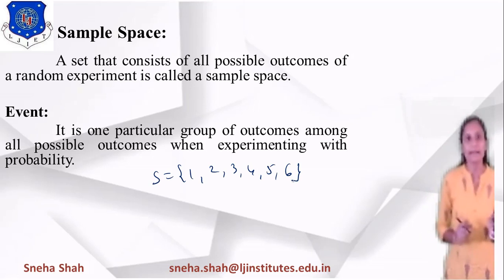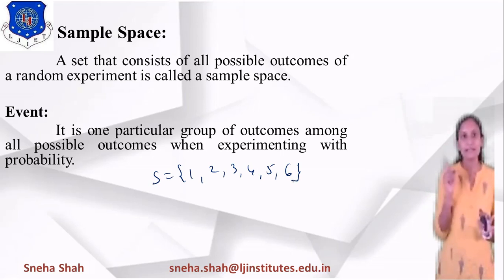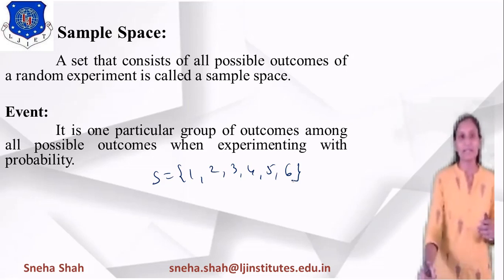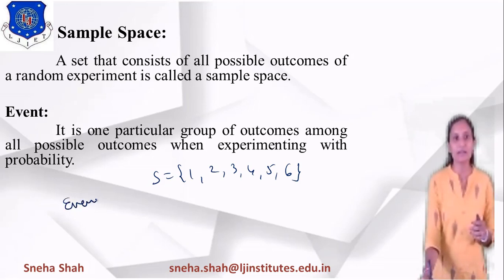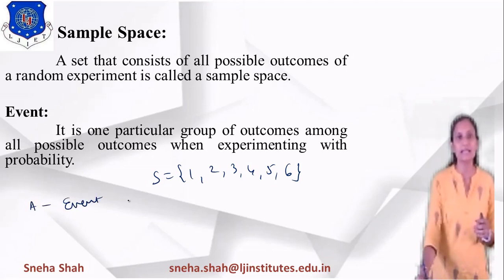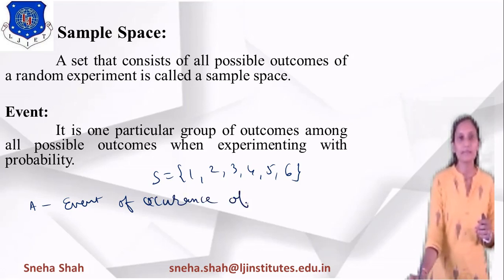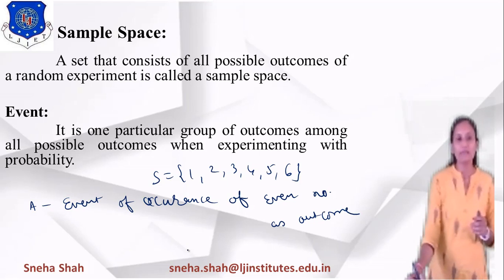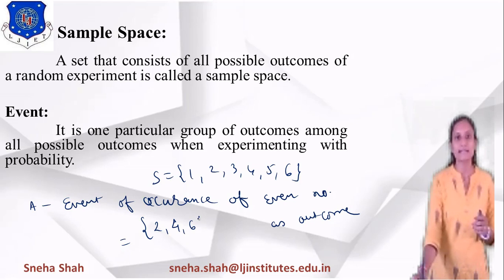For tossing a die, as we saw in the sample space definition, all the possible outcomes are considered the sample space. But if I define an event, suppose A as the event of occurrence of an even number as outcome, then A will be 2, 4 and 6, right?